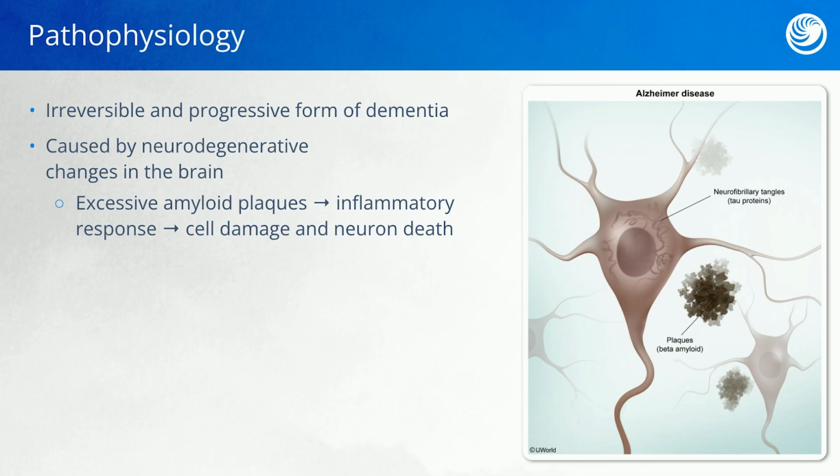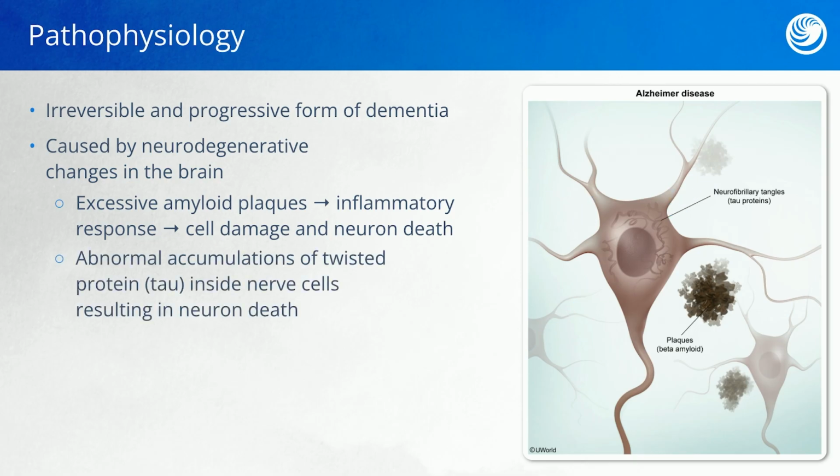The other type of protein that can lead to the development of Alzheimer disease is the tau protein. Now, instead of depositing outside of the neuron cell like beta amyloid proteins, this protein will deposit inside the neuron itself. As these tau proteins accumulate within the neuron, it will disrupt normal neuronal function and also result in neuron death. It's important to remember that communication between the neurons is how the brain actually functions and works. When we have a loss of communication between these neurons, this is what leads to abnormal brain function.